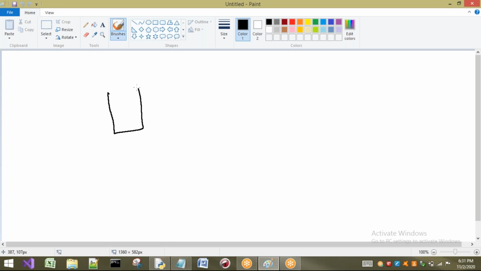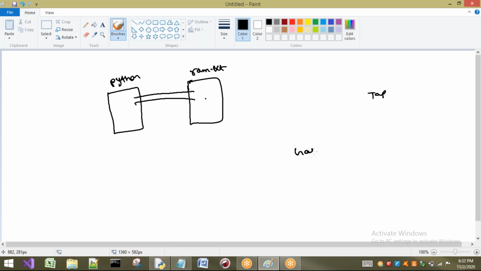Now see, here this is my Python program, and this is my ram.txt file. From this, I am going to read the data, for example. So if we want to bring the data from one place to another place, some path should be there, some stream should be there. For example, here some tap is there, here my garden is there. I want to get the water from this tap to this garden.